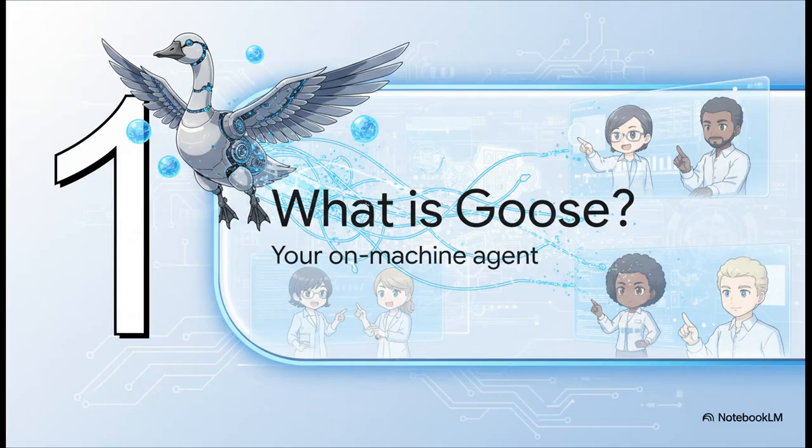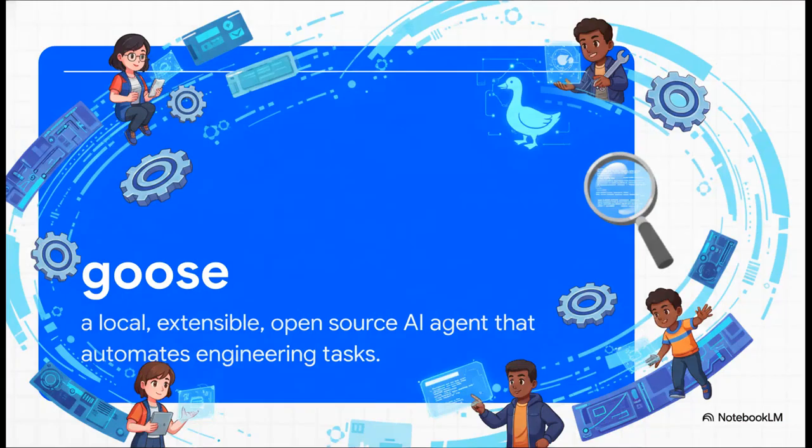Okay, so what is Goose, really? Well, the key phrase here is your on-machine AI agent for engineering tasks. And I want you to really focus on that one word, agent. Let's get the official definition out of the way. Goose is a local, extensible, open source AI agent that automates engineering tasks. So, what does that actually mean? It means it runs right there on your own machine, you can change it however you want, and its entire reason for being is to automate stuff, not just to help you out a little.